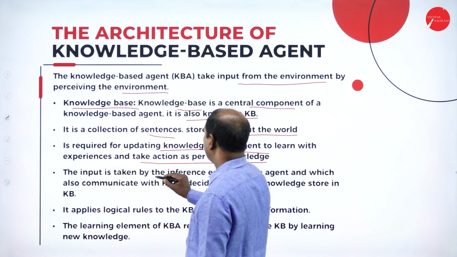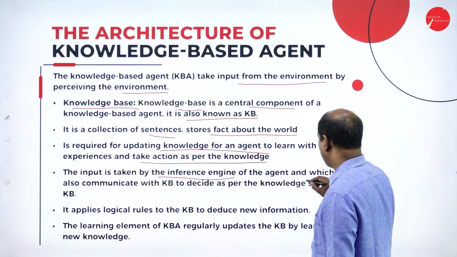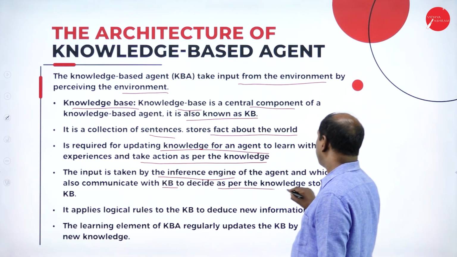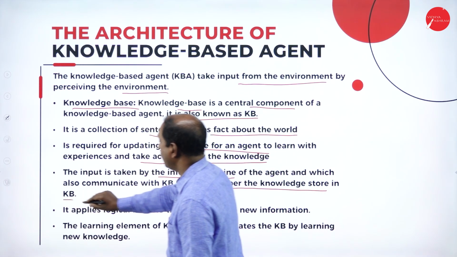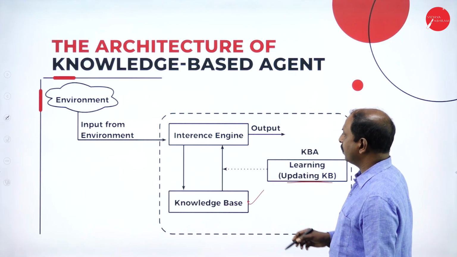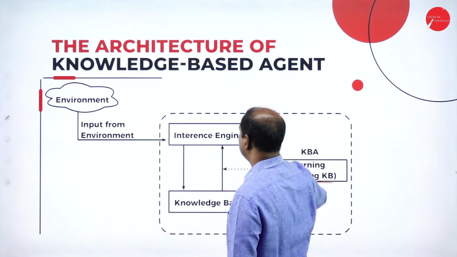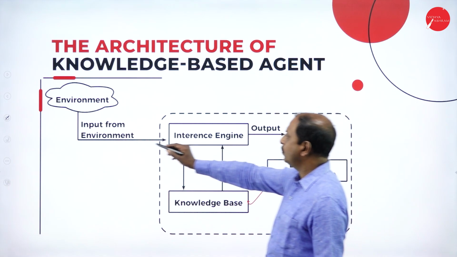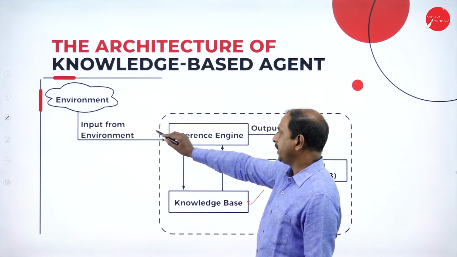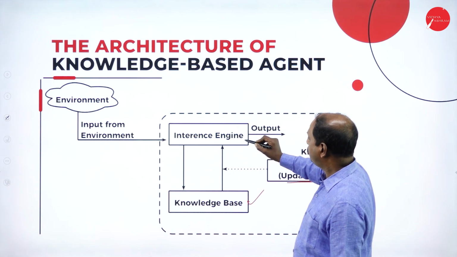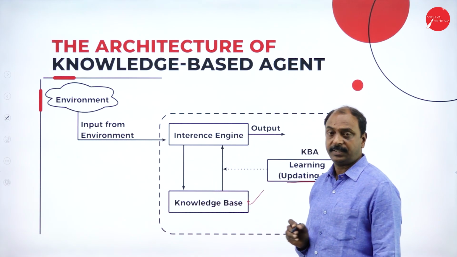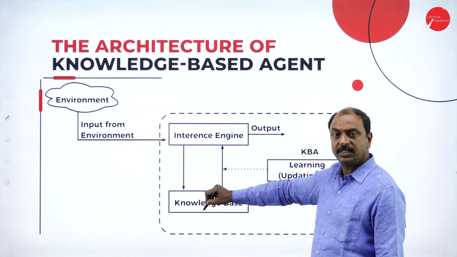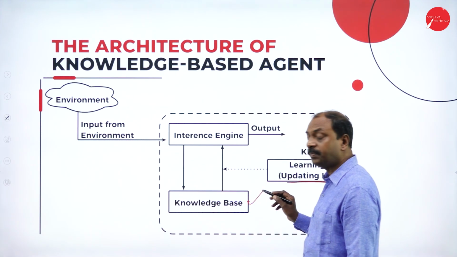Now the input is taken by the inference system, or engine, of the agent, which also communicates with the KB to decide as per the knowledge stored in the KB. The inference engine perceives the environment, takes the input, and passes it to the knowledge base for the different actions stored there.